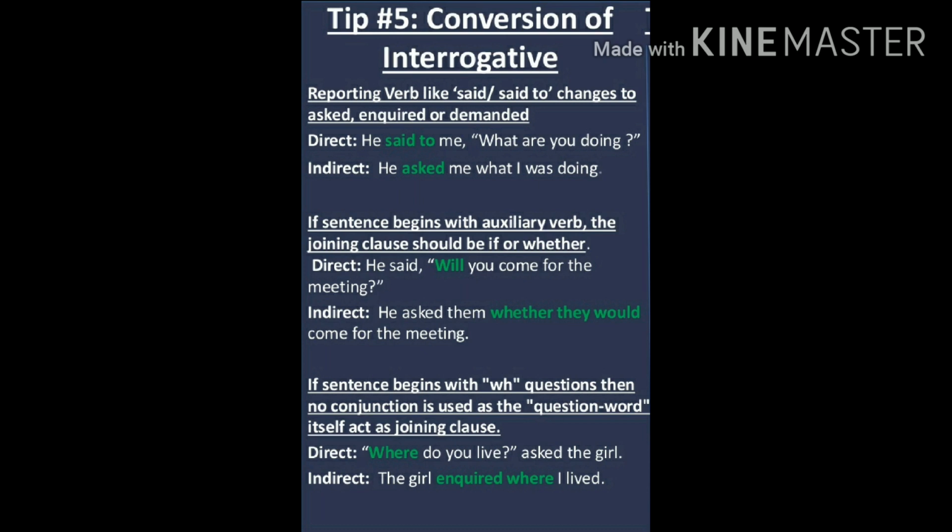We will understand better with this example. Where do you live? Asked the girl. So asked is changed into inquired. The girl inquired where I lived. Same WH word is used. Live becomes lived because the girl has asked; it is in past, so live becomes lived.